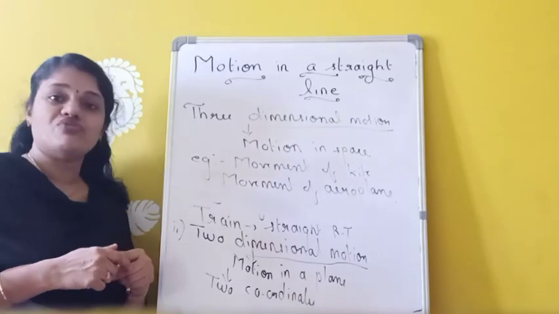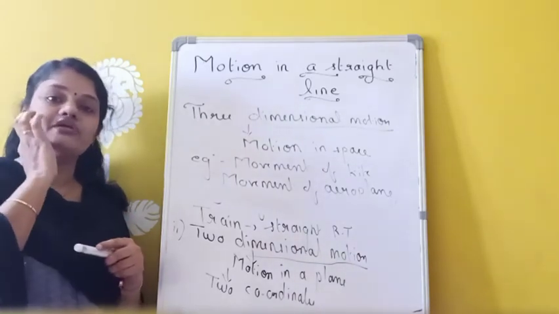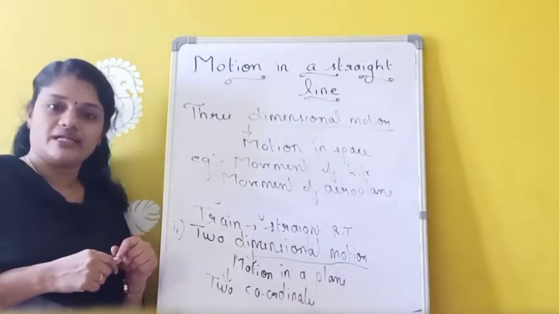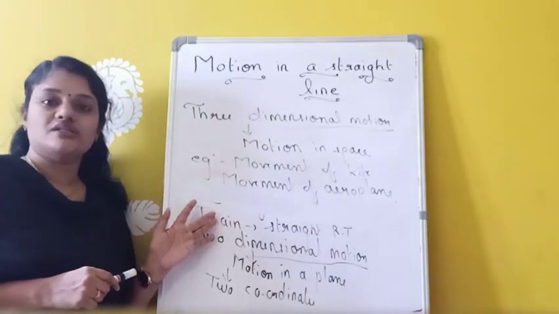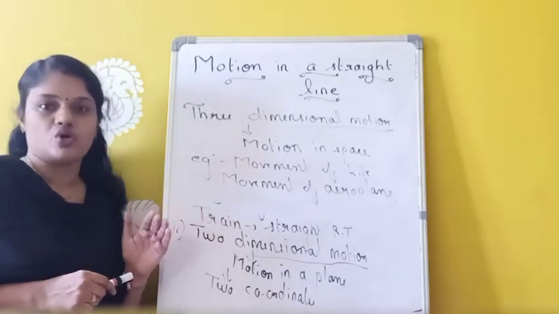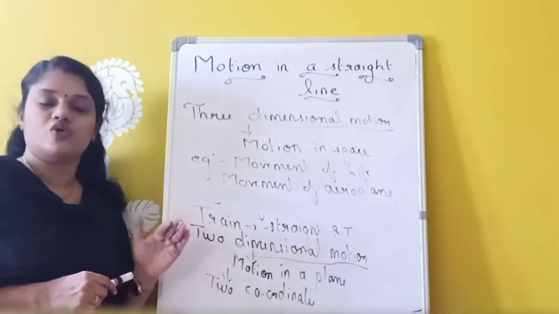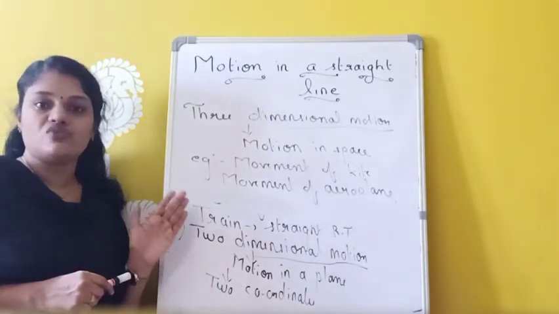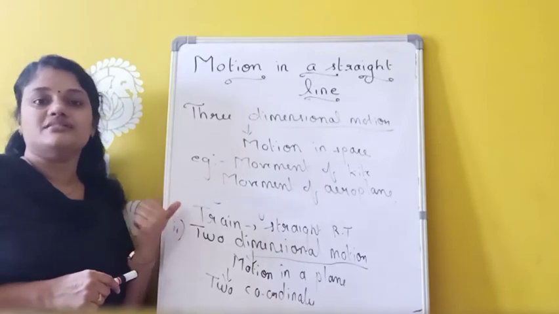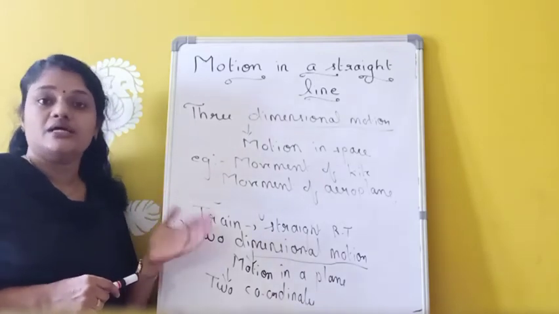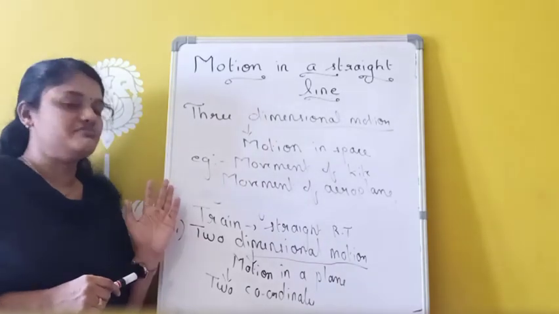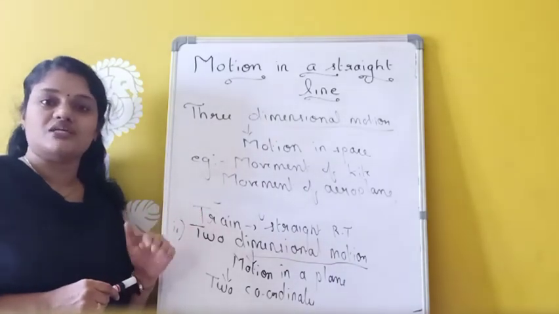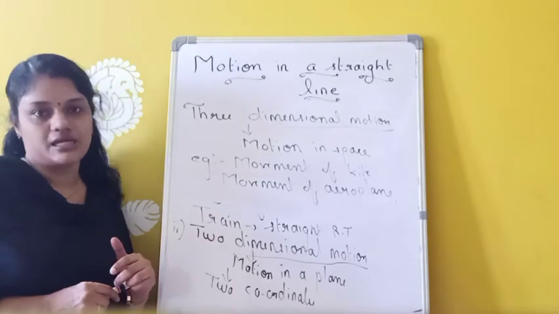So based on the number of coordinates required, this motion can be classified into three categories: one-dimensional, two-dimensional and three-dimensional. In one-dimensional motion, the particle requires only one of the coordinates, that means either x, y or z, to specify its motion. The second one is two-dimensional motion. There the particle requires two coordinates to specify its motion. And in three-dimensional motion, the particle requires all the three coordinates to specify its motion.